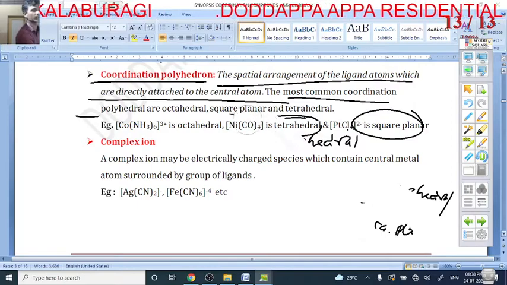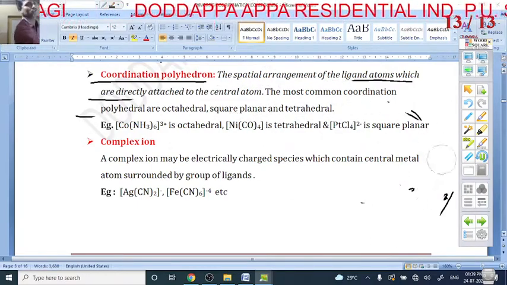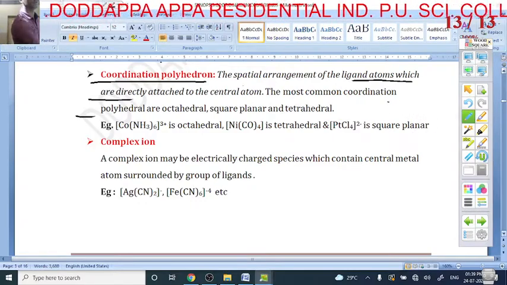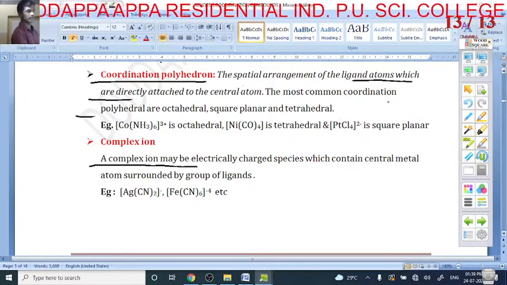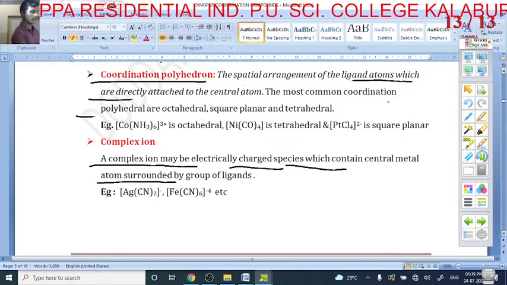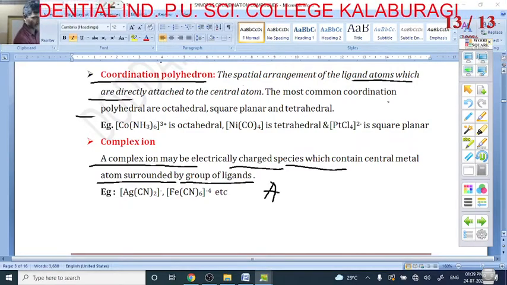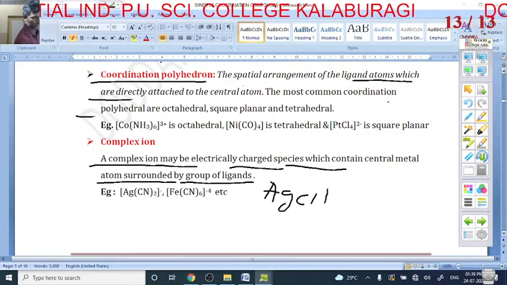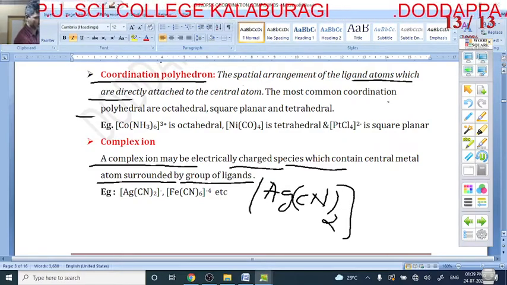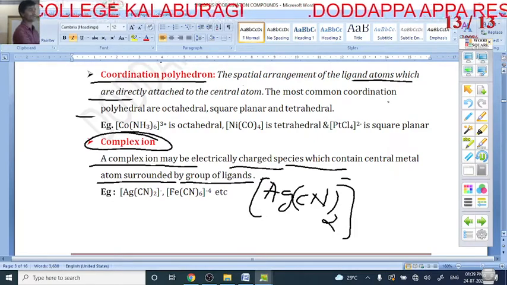The next is the complex ion. What is this complex ion? A complex ion is an electrically charged species which contains a central metal atom surrounded by ligands. Why is it called a complex ion? This is Ag, this is CN2, and it has a charge. Whether it is minus or plus, they are called complex ions.